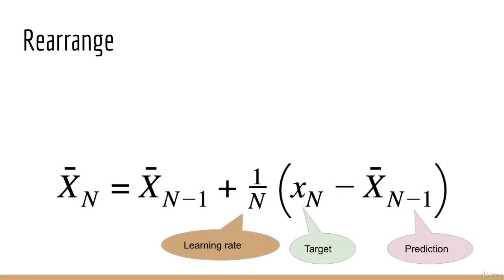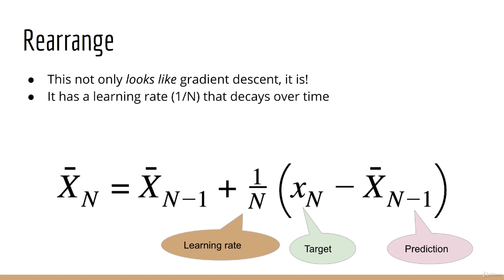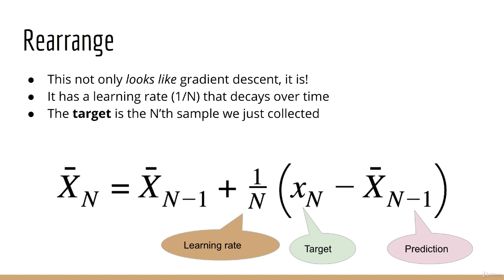The trick is, we can turn the above expression into something that looks like, and in fact is, gradient descent. We can write it so it looks a little more familiar. The new estimate is equal to the old estimate plus 1 over n times the nth sample minus the old estimate. In this scenario, the target is the latest sample we've collected, while the old estimate is our prediction. 1 over n is the learning rate, so this learning rate is one that decays over time. By using such a learning rate, we get back exactly the sample mean. Remember, all we've done so far is basic algebra.